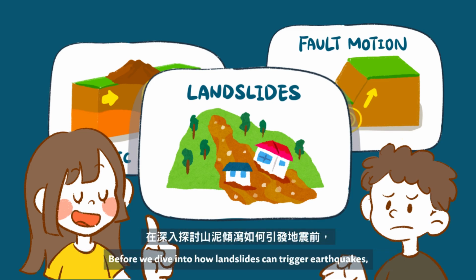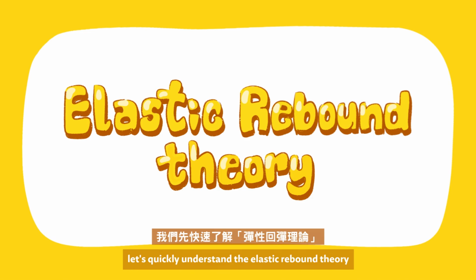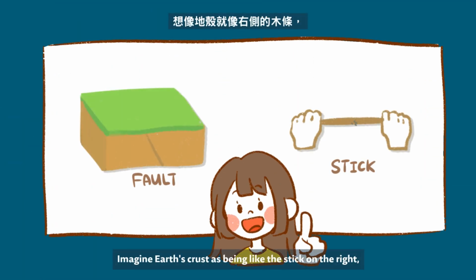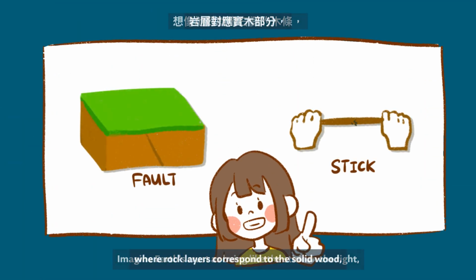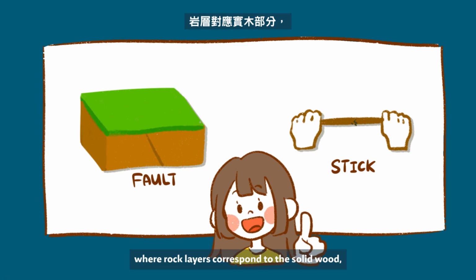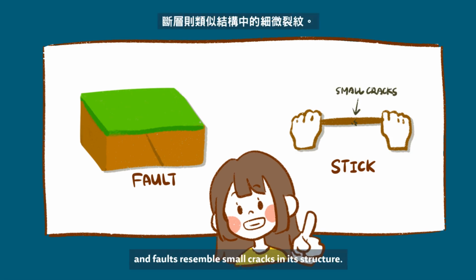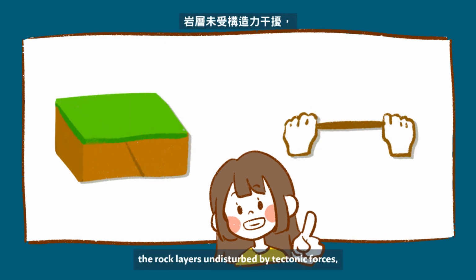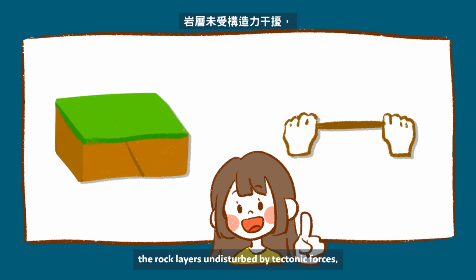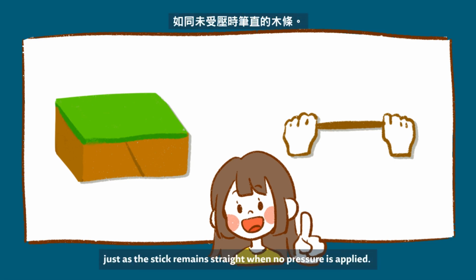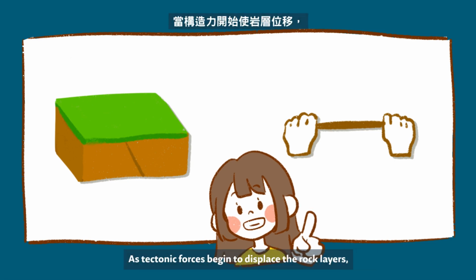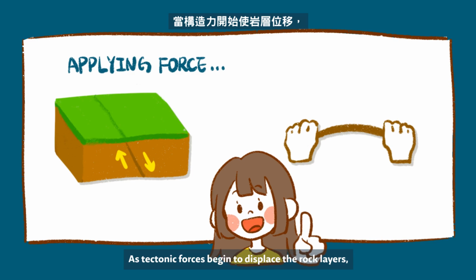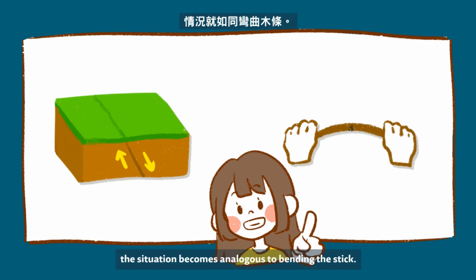Before we dive into how landslides can trigger earthquakes, let's quickly understand the elastic rebound theory, the fundamental mechanism behind earthquakes. Imagine Earth's crust as being like the stick on the right, where rock layers correspond to the solid wood and faults resemble small cracks in its structure. Initially, both exist in perfect equilibrium, the rock layers undisturbed by tectonic forces, just as the stick remains straight when no pressure is applied.